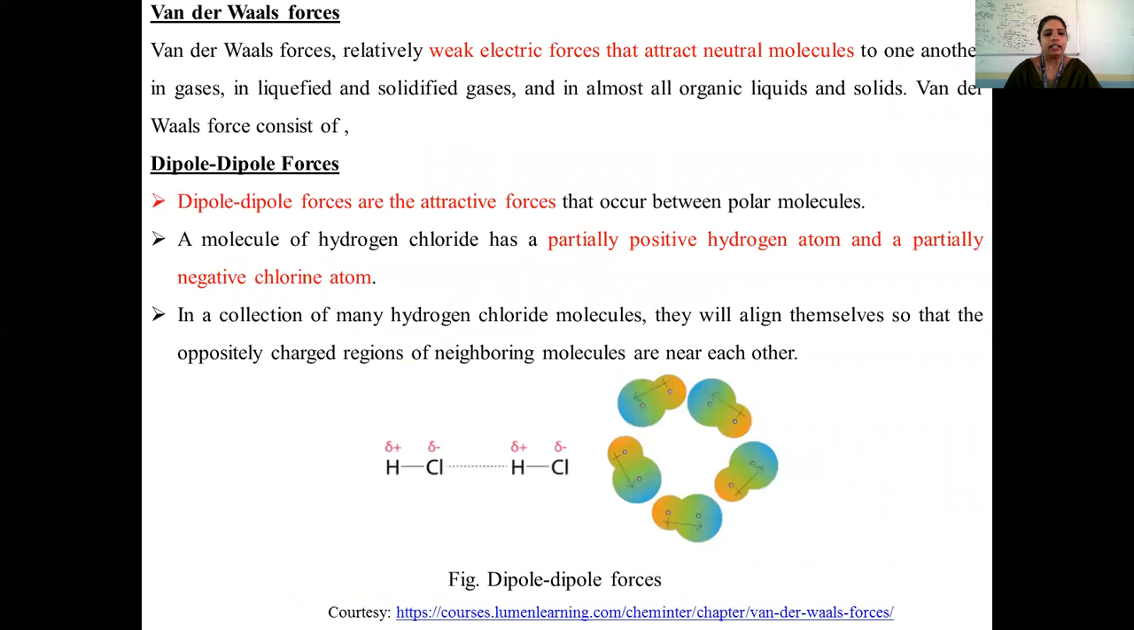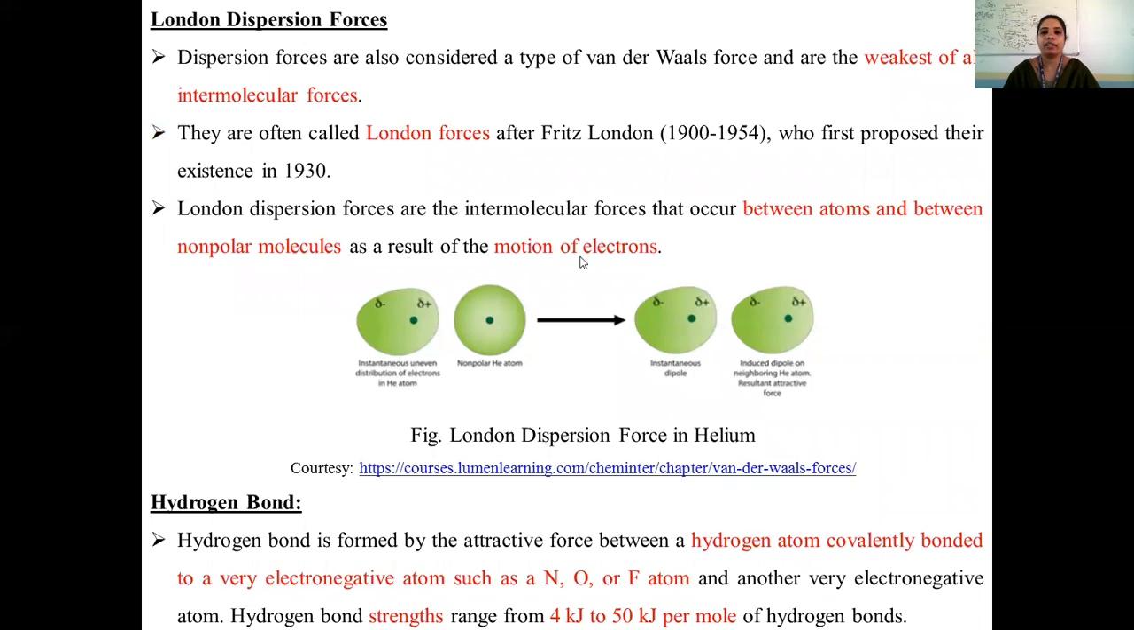And here the dipole-dipole forces are formed between the partially positive hydrogen atom and the partially negative chlorine atom. Whereas in case of London dispersion, it usually happens between atoms and between non-polar molecules as a result of the movement of the electron in the particular atom.